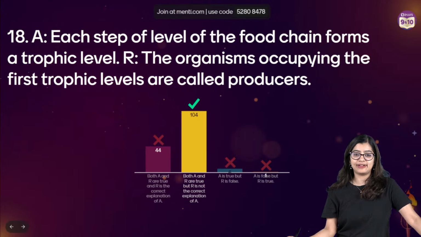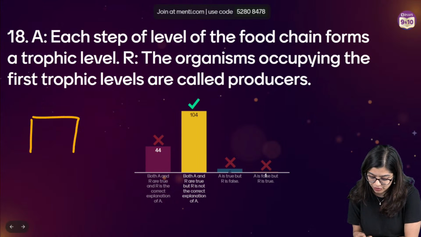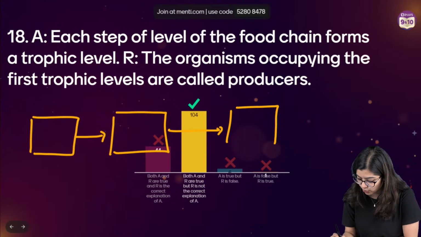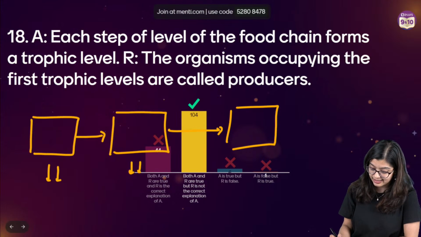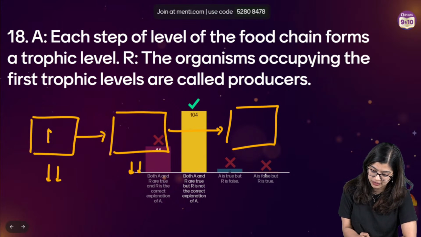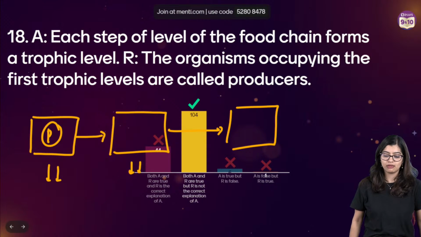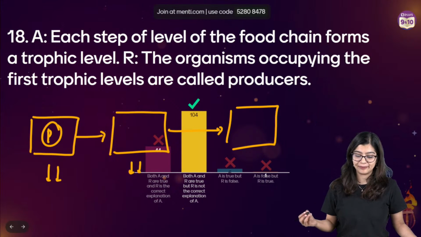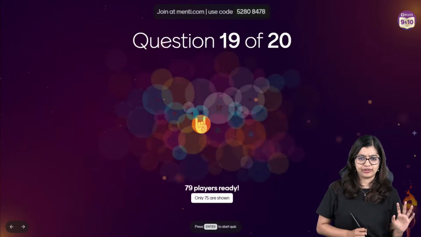Very good, students. Very, very good, right? See, each step of the trophic level, as we know, or each level on the food chain, occupies a certain trophic level. And in this case, the organism which occupies the first one is called the producer. So here, we are not saying how each level works. It's not answering your why, which is why it is not a correct explanation. So by now you've got a hang of it, right?